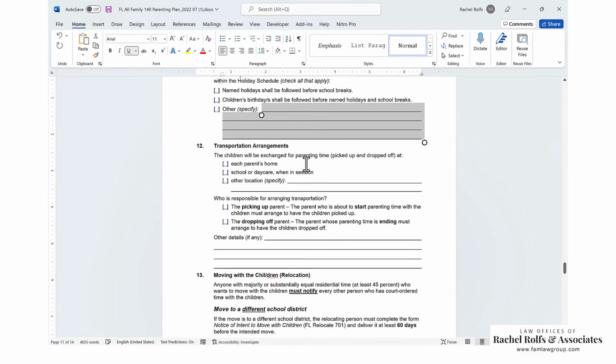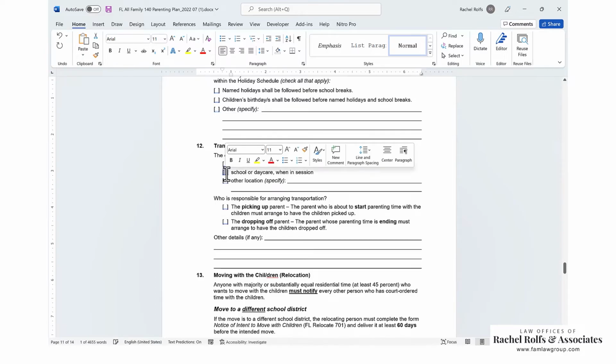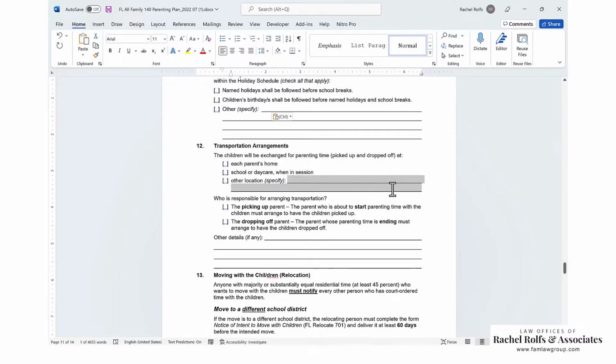Transportation arrangements. Children will be exchanged for parenting time at each parent's home, school, or daycare when in session, or another location. You get to select where these are going to be. Sometimes it's a little more complicated than this. You can say school or daycare when in session, but when it's not in session, each parent's home, or you can do another location, like we're going to meet at the McDonald's on 72nd, wherever you want to meet.